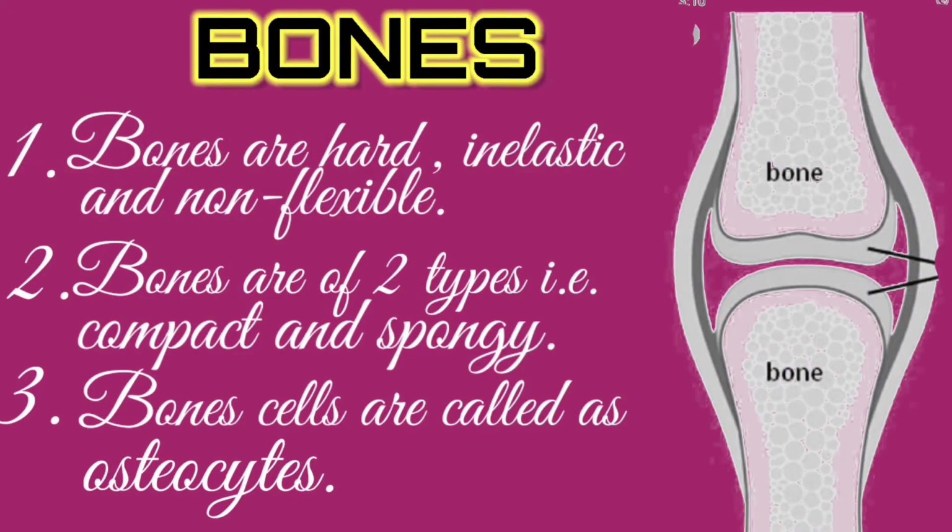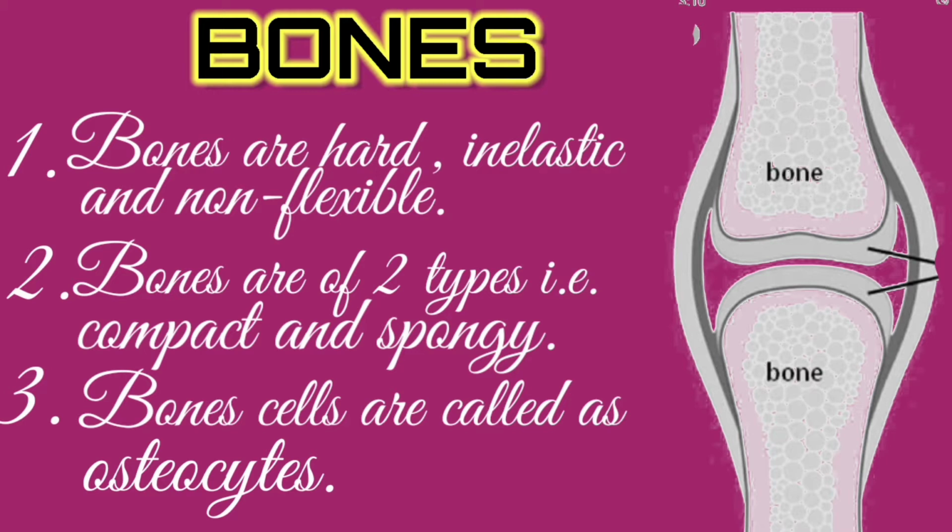So let's see some characteristic features of bones. First, bones are hard, inelastic and non-flexible. Means bones are made up of hard matrix, and as we all know that bones are 4 times stronger than concrete and they are non-flexible in comparison to cartilage, which show slight flexibility.